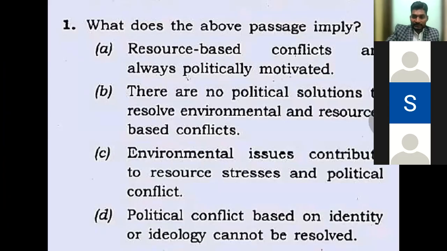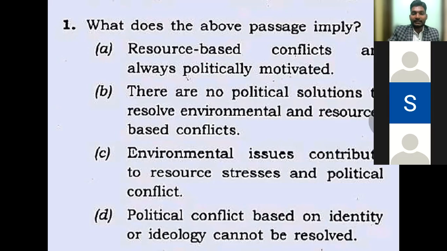Okay. Now let's do a similar question from CSAT. Parth, can you tell me what would be the answer? Actually, all three of you, Medha, Parth, Sagna. We don't have the passage here. What could be the correct answer? C is the correct answer as per you guys, that environmental issues contribute to resource stresses and political conflict. All right. Why not A, B, and D? They're all extreme statements, sir, and with a negative connotation.